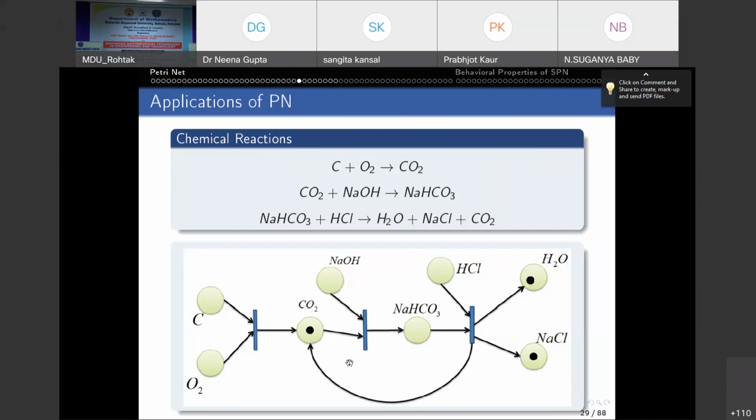Right? Remember, I'm saying that putting these tokens in the places is not arbitrary. It is governed by the firing rule. You can do the calculation. So this is how we model a chemical reaction using Petri nets.